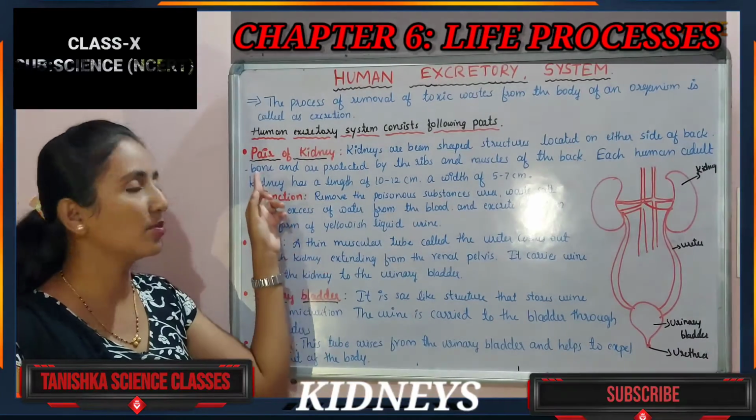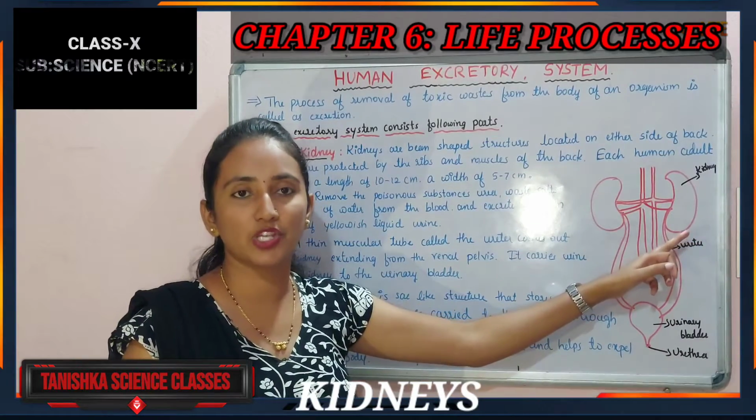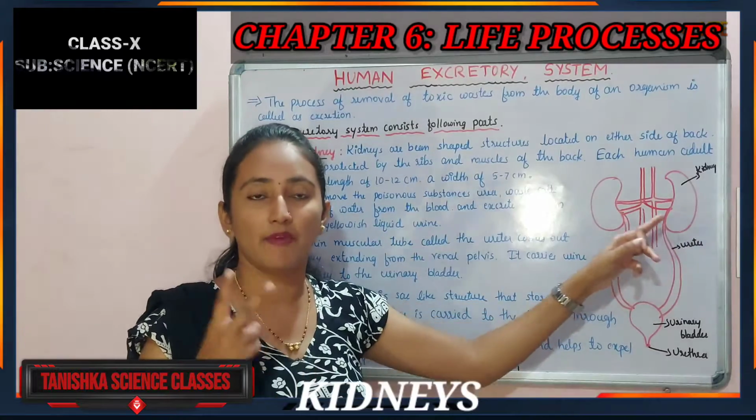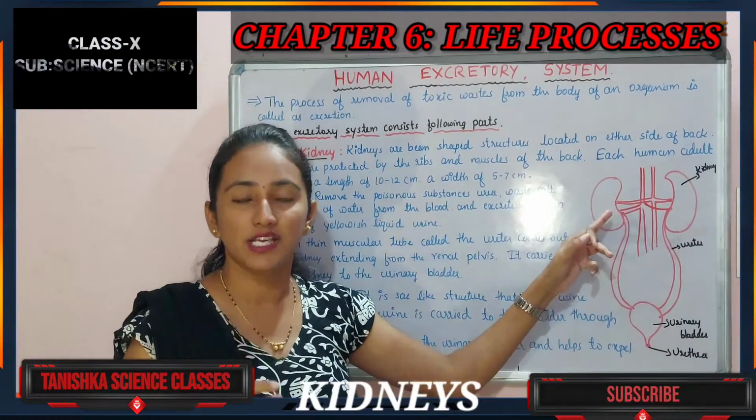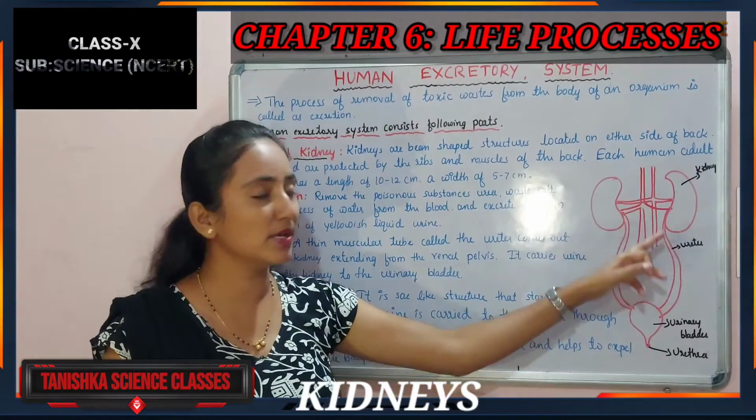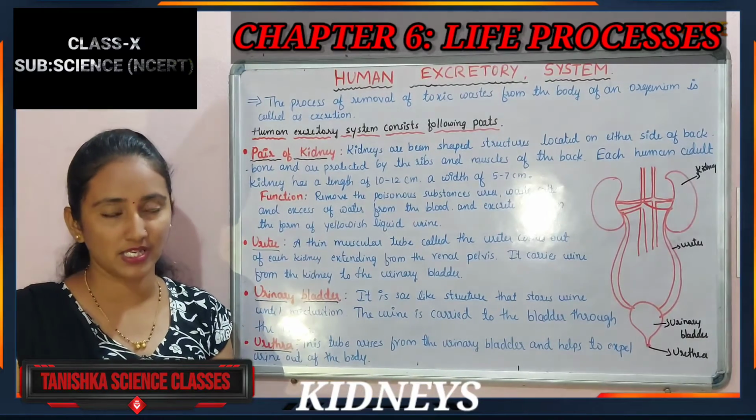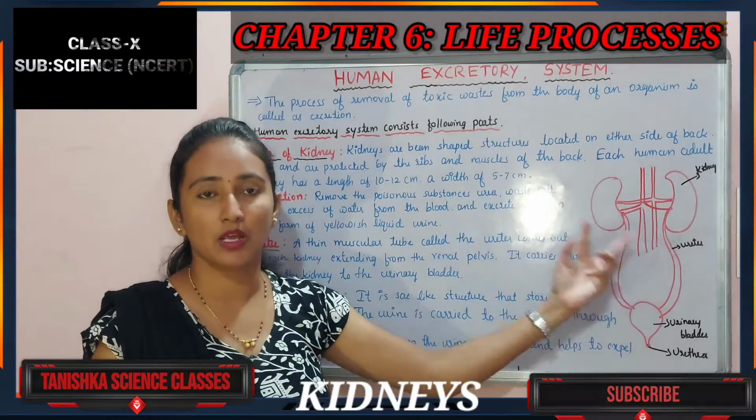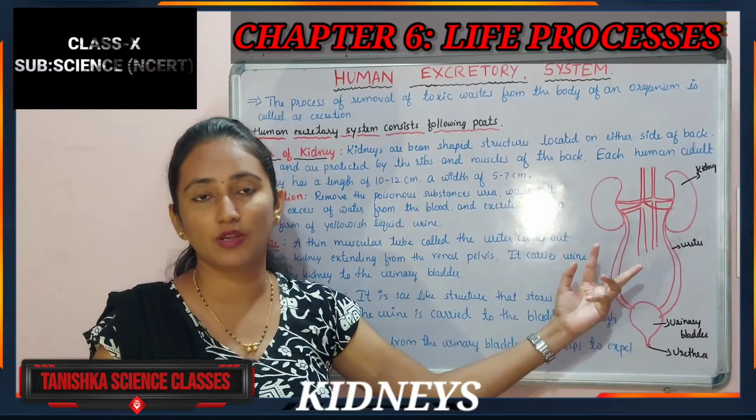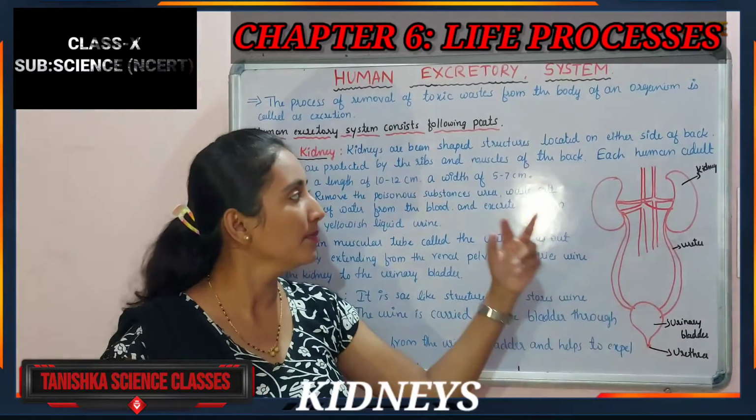Let us study first about the pair of kidneys. We can observe there are 2 kidneys. How are they in shape? They are bean shaped. There are 2 kidneys present above the waist of our body. Understand? They are protected by the muscles and the ribs. They are bean shaped, present on our back side, above the waist of our body, and protected by the muscles and the ribs.